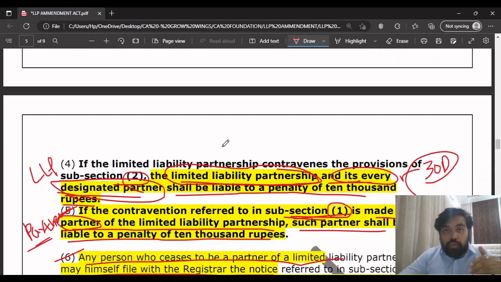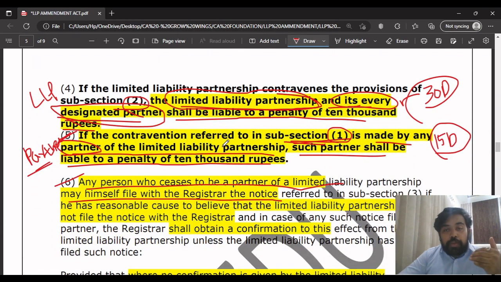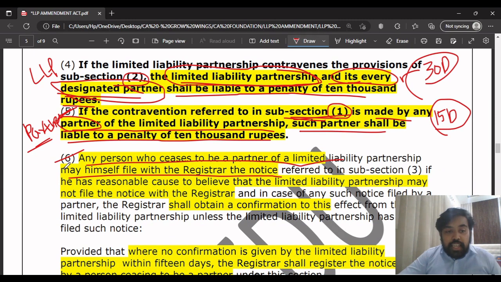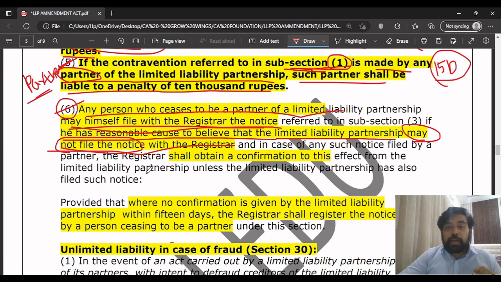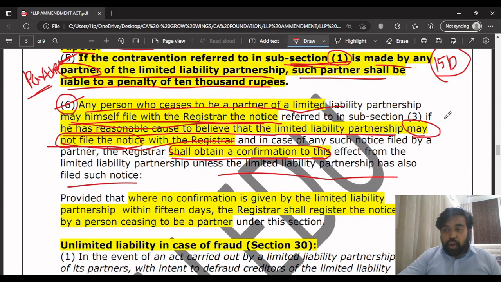If the LLP does not file that notice with the registrar, the partner who is leaving the LLP can himself file the notice with the registrar. That's what they are saying in point number 6. He can file it if he has reasonable cause to believe that the LLP may not file the notice. And in such a case, if the notice is filed by the partner, then the registrar shall obtain a confirmation to this effect from the LLP, unless the LLP has also filed such notice. That's what they are trying to tell in point number 6.